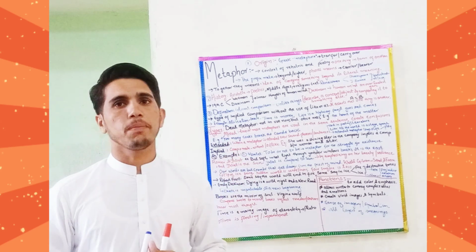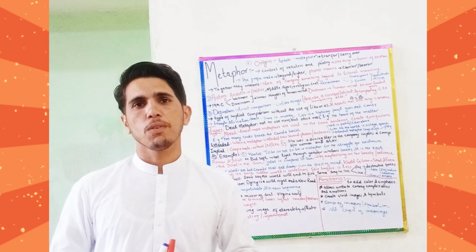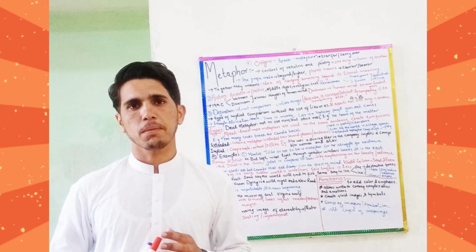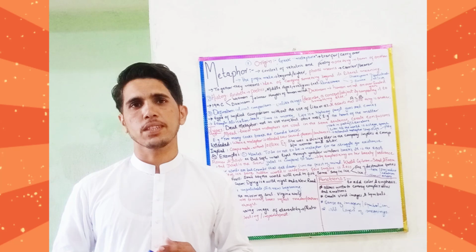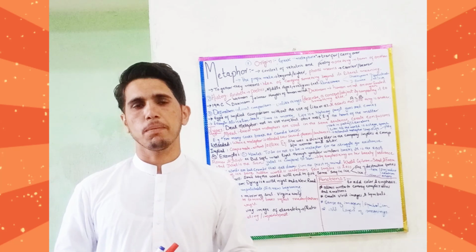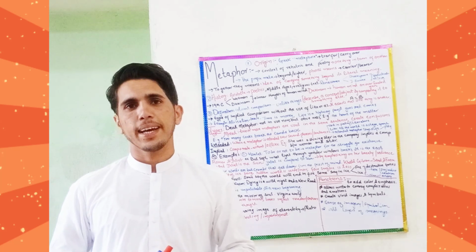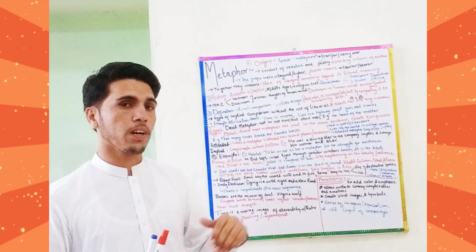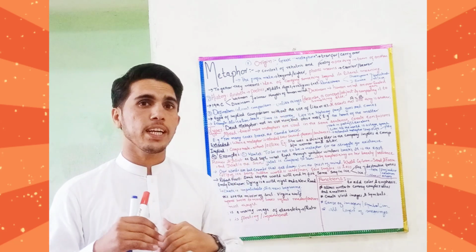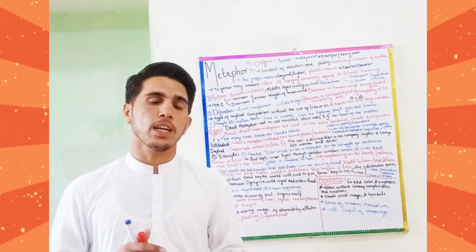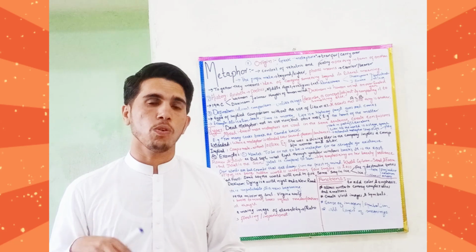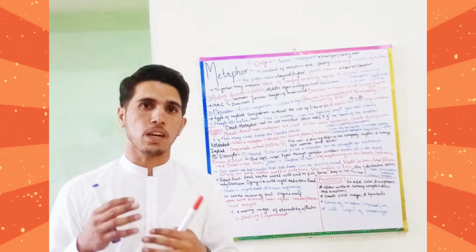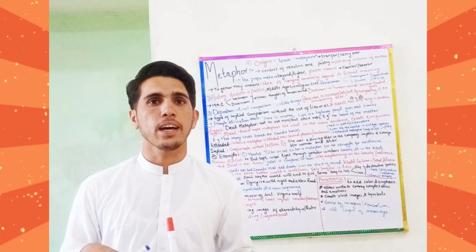Now, looking at the types of metaphor, how many types of metaphor do we have? We have four types of metaphor. These are dead metaphors, mixed metaphors, extended metaphors, and implied metaphors. Looking at these types one by one, what is a dead metaphor? As is obvious from the name, a dead metaphor is a type of metaphor which is not in use now, but was once in use, and due to repeated use, it lost its figurativeness. An example is the heart of the matter, which is a common expression in our daily routine.